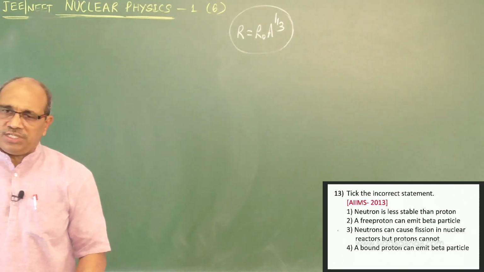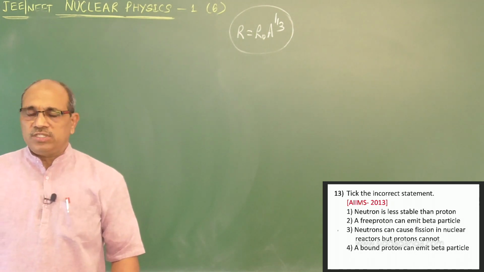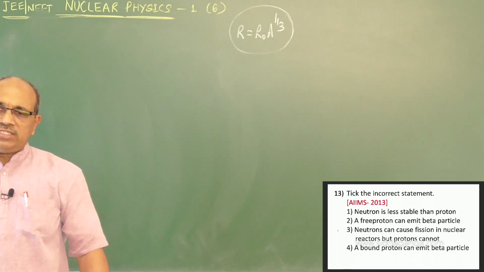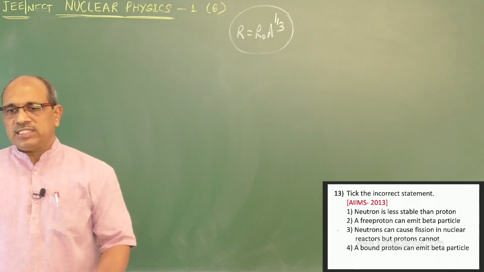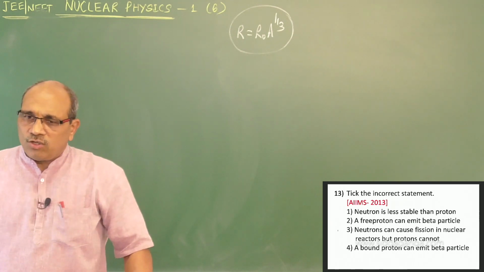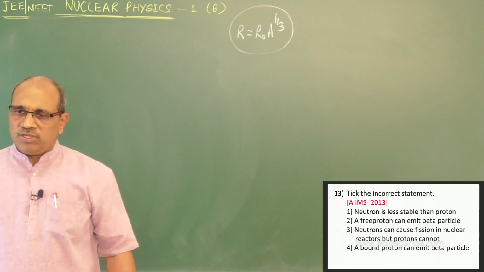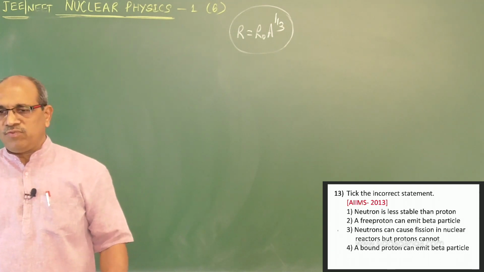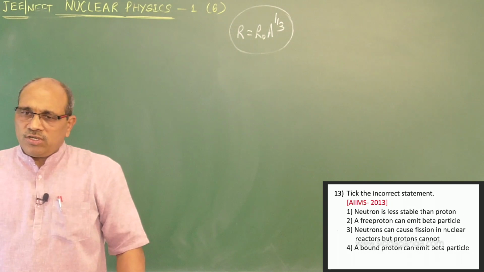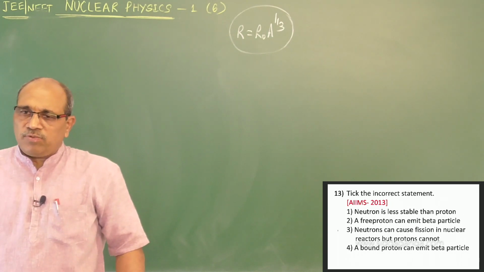A proton inside the nucleus is called a bound proton, which is able to do this because there are meson particles inside the nucleus which create the field interaction and cause the breakdown of the proton, converting it into a neutron and a positive beta particle. Therefore, the fourth option is right. Neutron can cause fission in a nuclear reactor, but protons cannot.